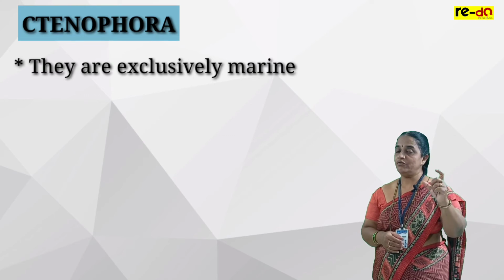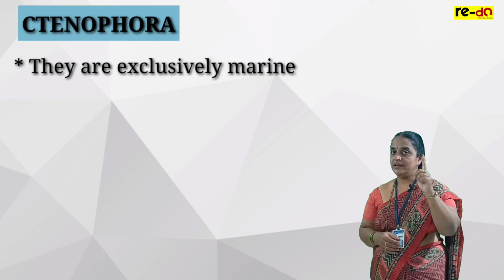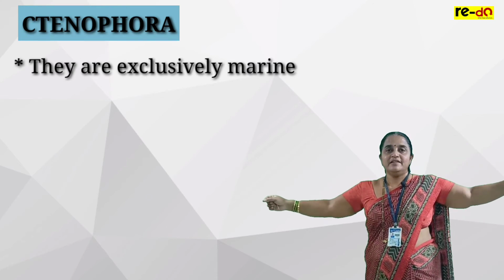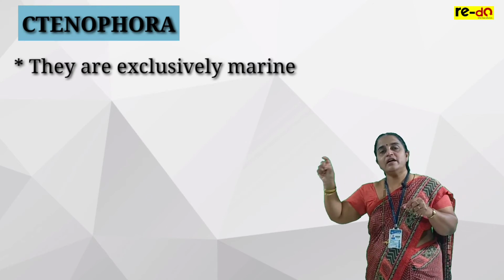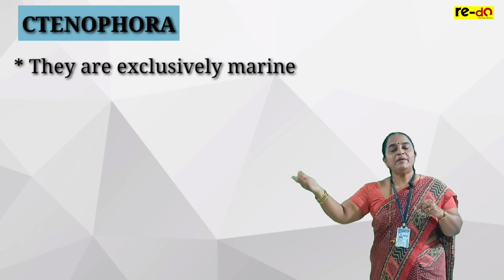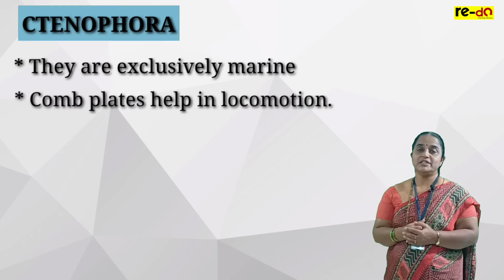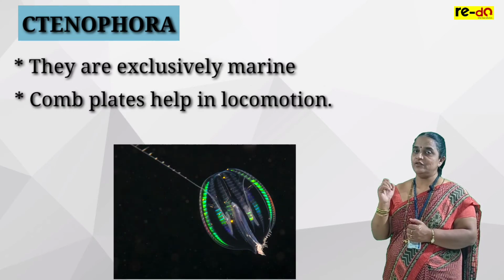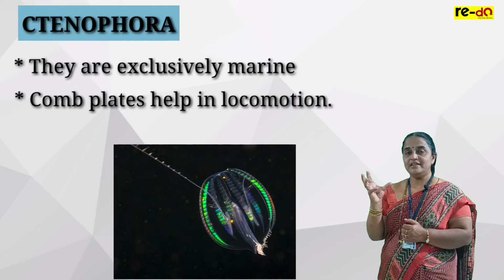In Ctenophora, these are all medusae form, like umbrella shape, exclusively marine. Right? So remember, Ctenophorans are marine animals. They are in medusae form. They have special long elongated plates like hairy outgrowths. It looks like a comb, so they are known as comb plates. This helps in locomotion. And if you see in the dark, they emit light. There's no electricity in them, but we can see the shining.